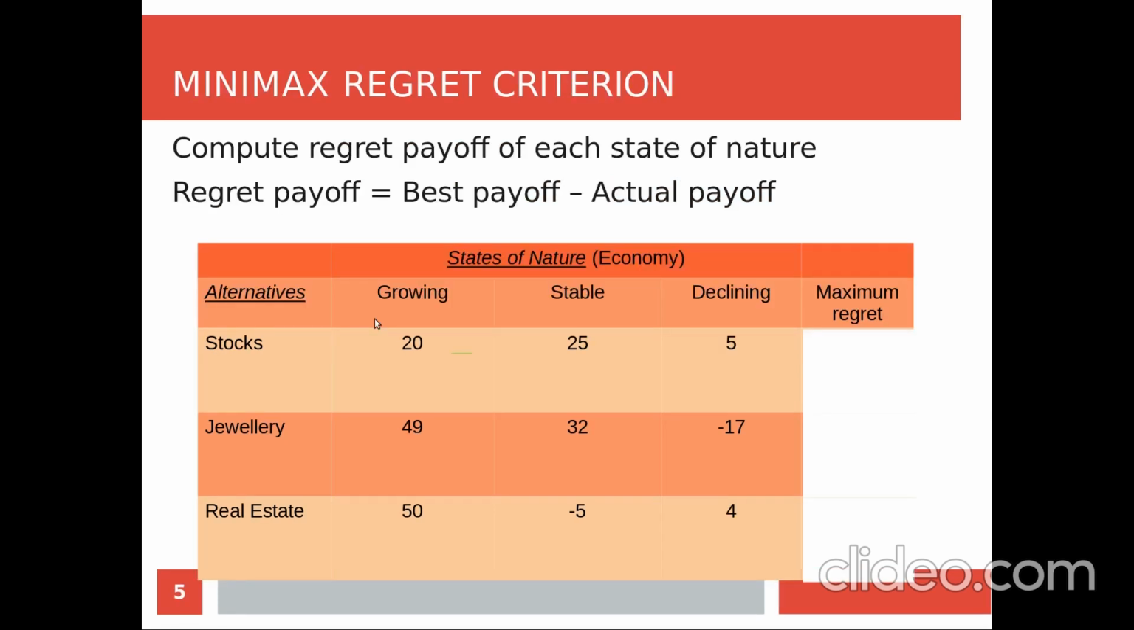Next is the Minimax regret criterion. This is actually an opportunity loss method. Here we find the regret payoff. Regret payoff is nothing but the best payoff minus the actual payoff for each state of nature.